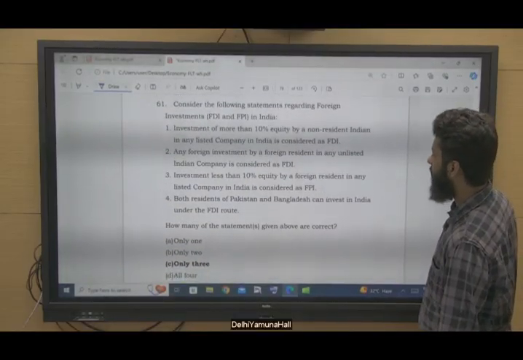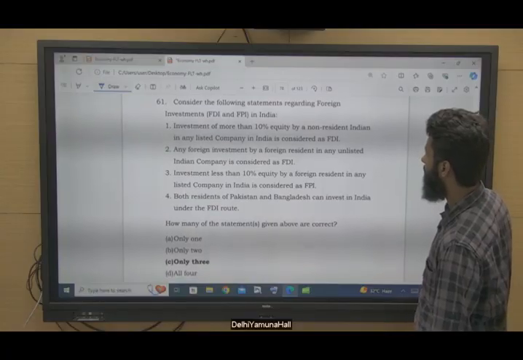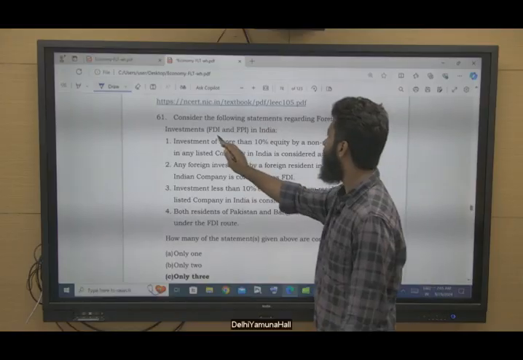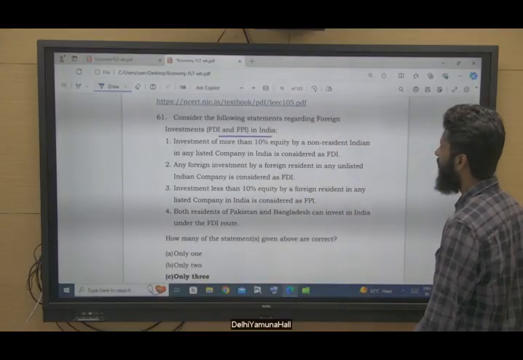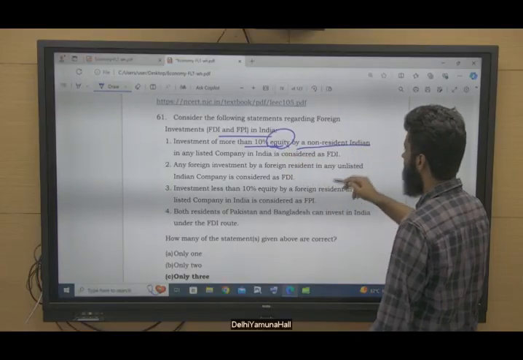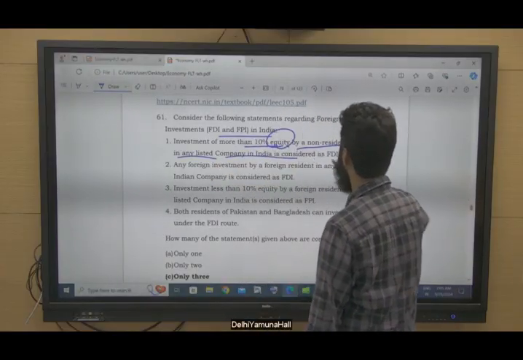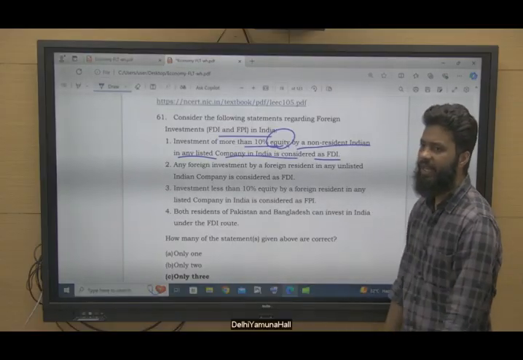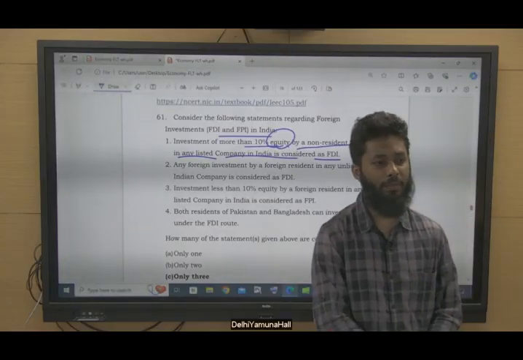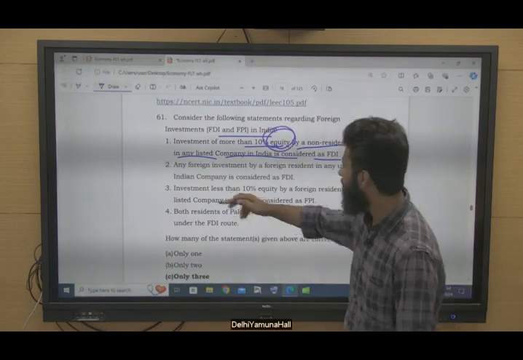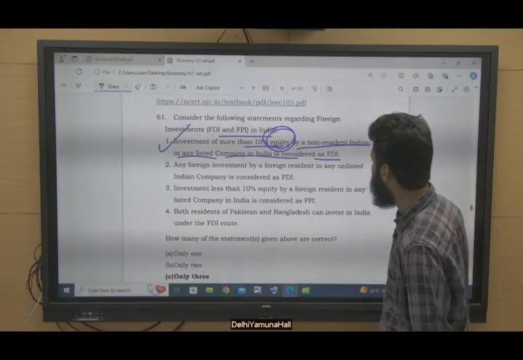Coming to the next question, question number 61. Consider the following statements regarding FDI and FPI in India. Investment of more than 10% equity by a non-resident Indian in any listed company in India is considered as FDI. It seems like a definition of foreign portfolio investment because they are talking about 10% equity, but it is related to FDI if it is 10% or more.